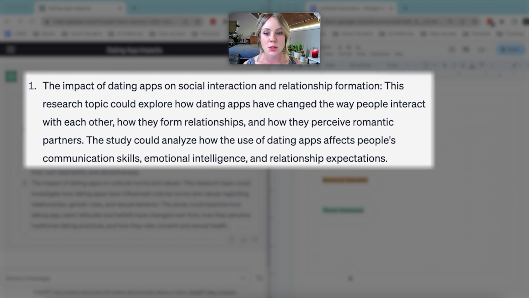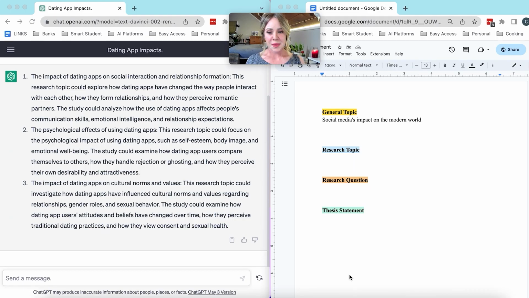So let's take the first one. This research topic could explore how dating apps have changed the way people interact with each other, how they form relationships, and how they perceive romantic partners. The study could analyze how the use of dating apps affects people's communication skills, emotional intelligence, and relationship expectations. That's a pretty solid foundation for your research.